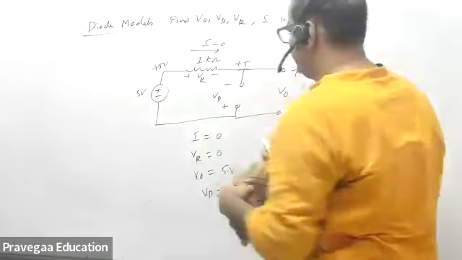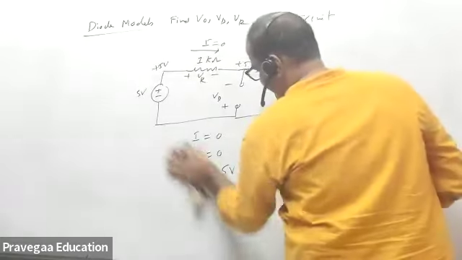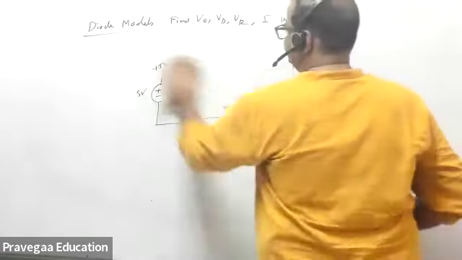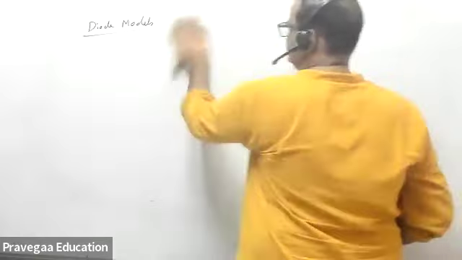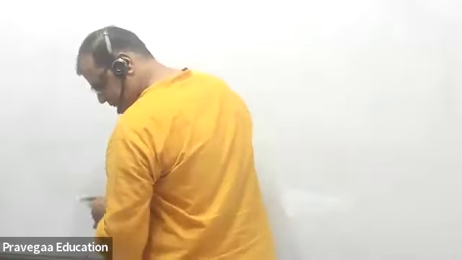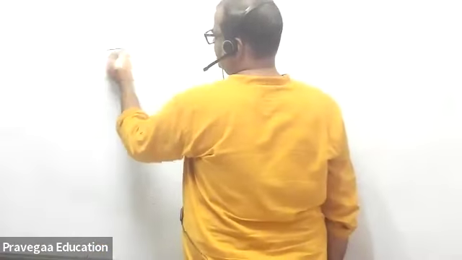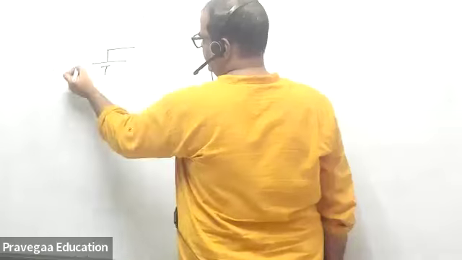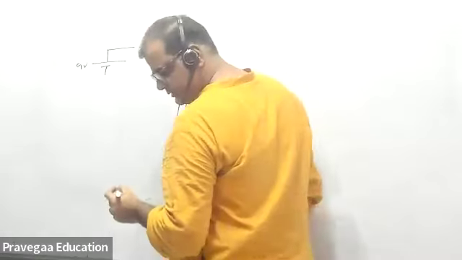Okay. Now let us solve. I have a 9 volt battery.